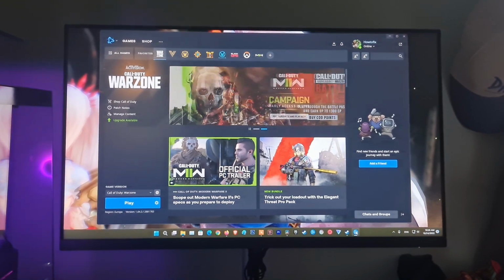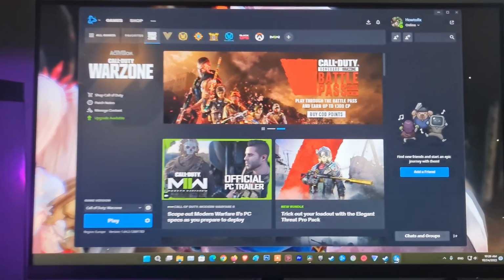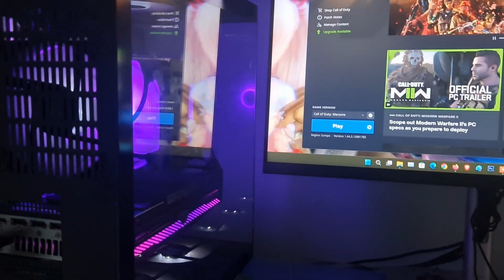Next, if you are using multi-monitor, then try using only one monitor and play Modern Warfare 2 again.